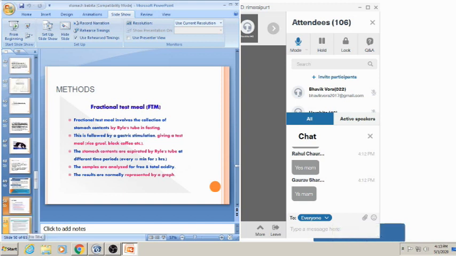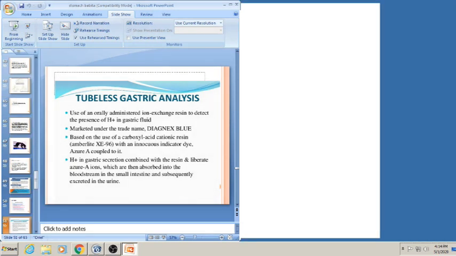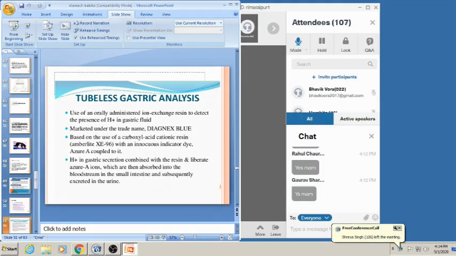Okay. Next is the tubeless gastric analysis, where no Ryle's tube or other tube is used, but instead there is a use of dye. An orally administered ion exchange resin is used to detect the presence of hydrogen ion in gastric fluid. Here it is marketed under the trade name Diagnex Blue. It uses a carboxylic acid cationic resin for determination of the hydrogen ion.